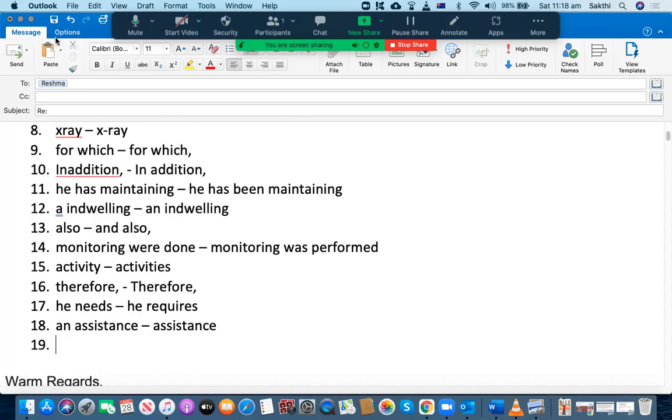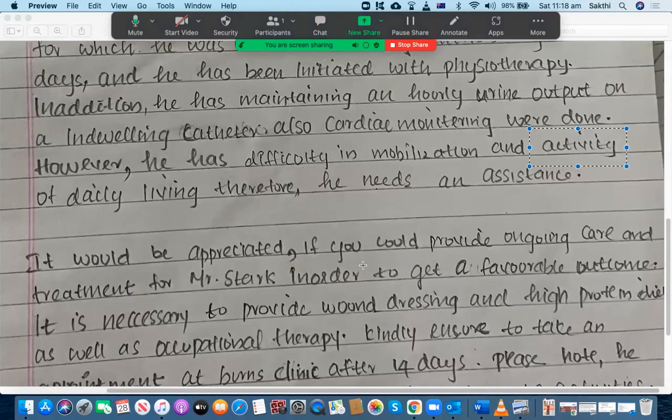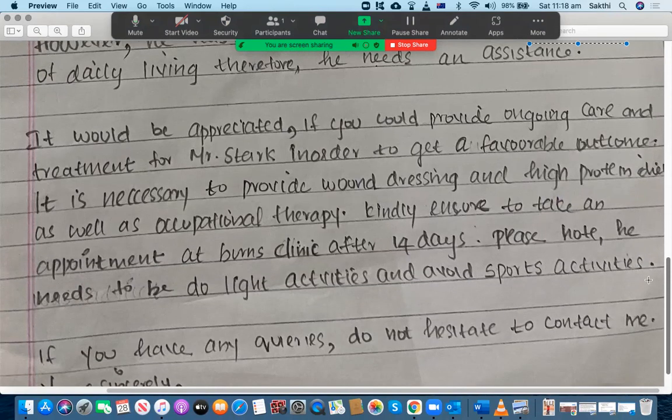All right, there are so many mistakes committed by this student. Anyway, let's see. It would be appreciated, comma, if you could provide ongoing care and treatment for Mr. Stark in order to get a favorable outcome. In this case, the problem is "it would be appreciated," comma.